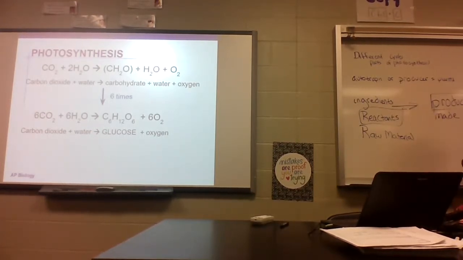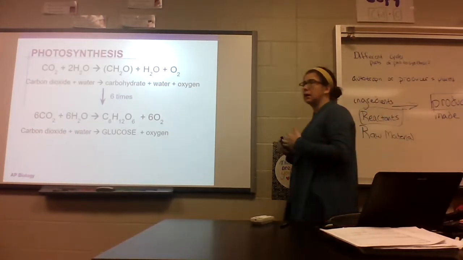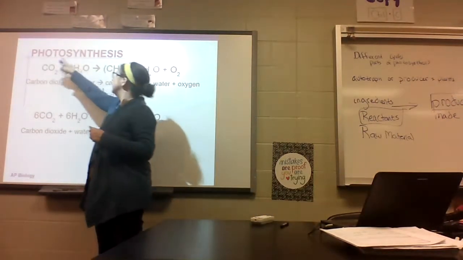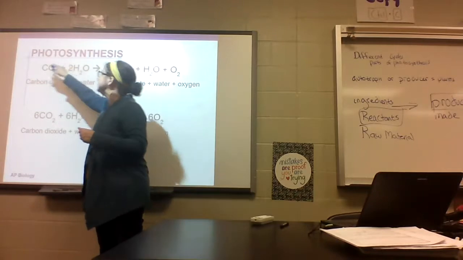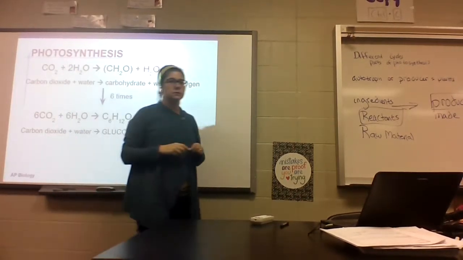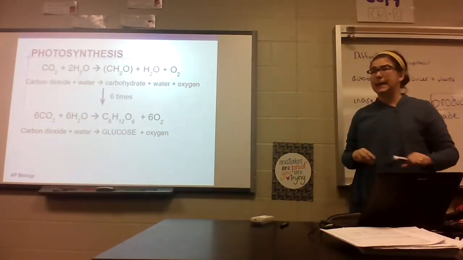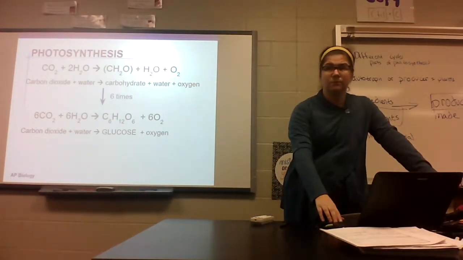Wait, so the raw materials are what we need for photosynthesis to happen? Yep. Before they're processed. When it says raw, it means before anything happens to them. So before anything happens to that water and carbon dioxide, or before things happen here and change these two things to glucose, they're referred to as raw materials. And then they'll be processed into glucose. Okay?